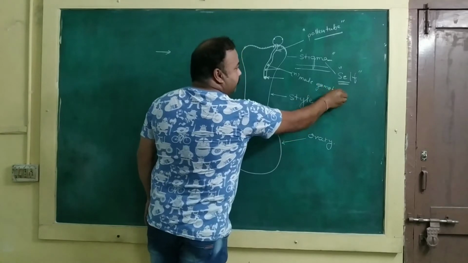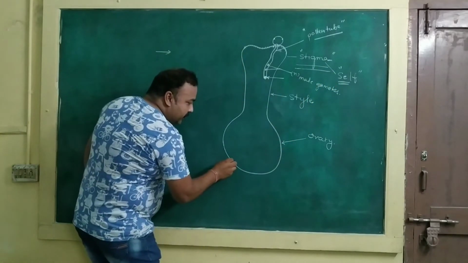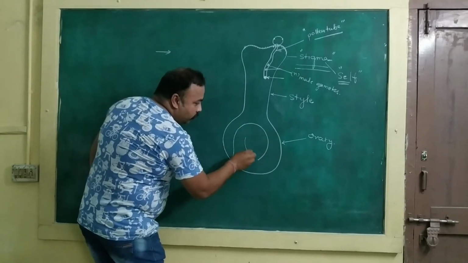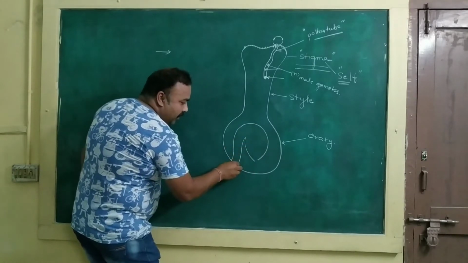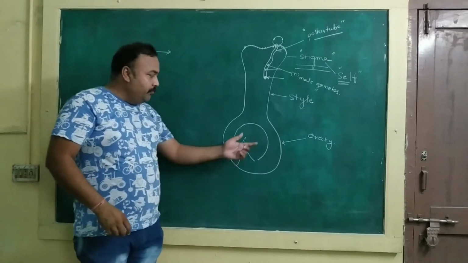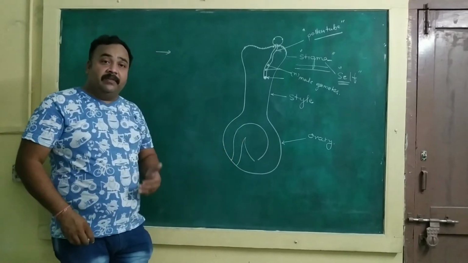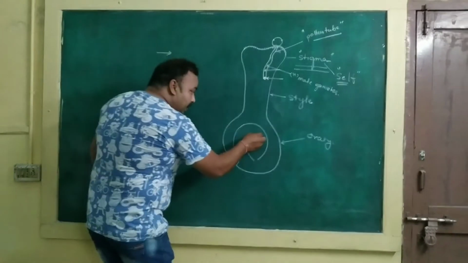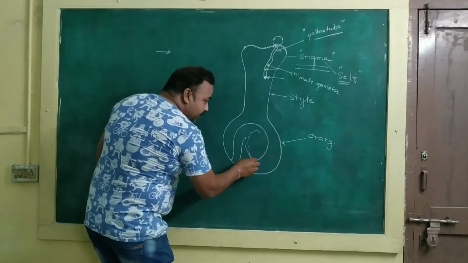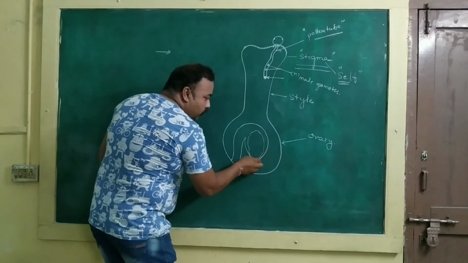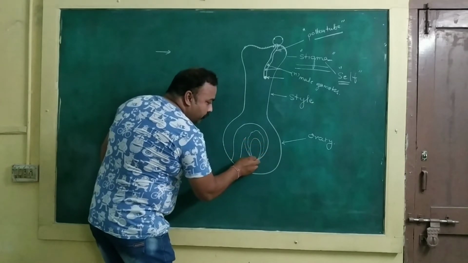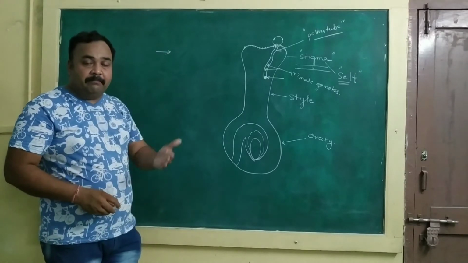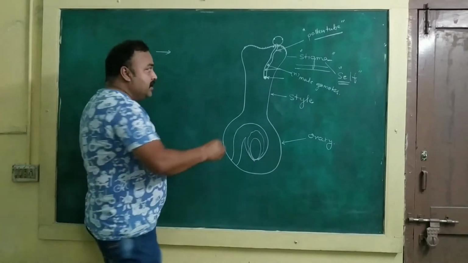Now what happened? We know that the ovary is the site where ovules are located. And the ovule is attached to the wall of the ovary with the help of a specialized tissue known as placenta. Now, inside the ovule, we know that the female gametophyte is produced during the development of the female gametophyte.